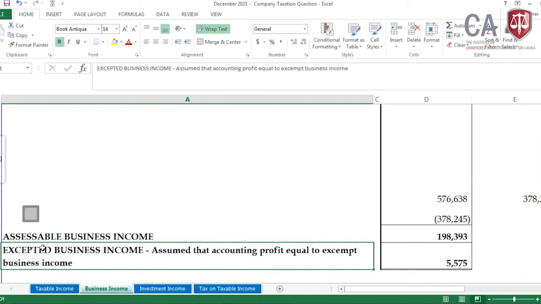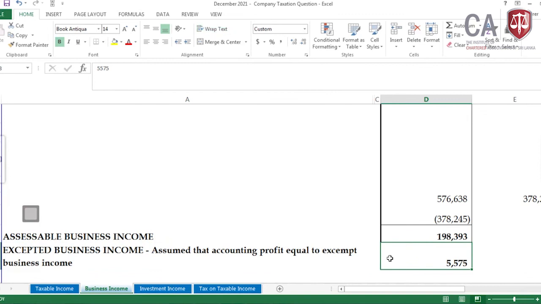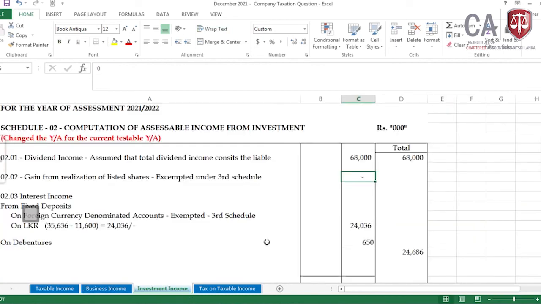Then I have taken exempt business income. Assume that accounting profit equals exempt business income. That means for the tax purpose and the accounting purpose, it is the same, so there is nothing to do further adjustment relevant to tax. With this assumption I have shown it here. Then my liable business income is 198,393.